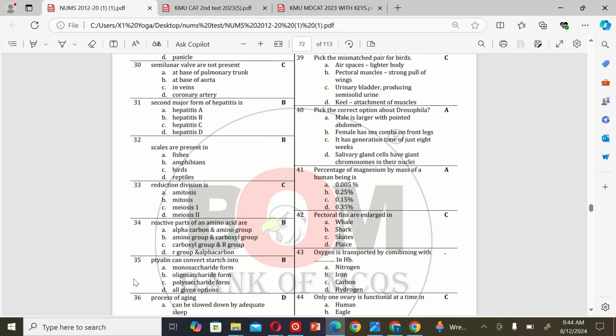The next MCQ is: Ptyalin can convert starch into A. Monosaccharide form, B. Oligosaccharide form, C. Polysaccharide form, and D. All given options. So the correct option is B. Oligosaccharide form.